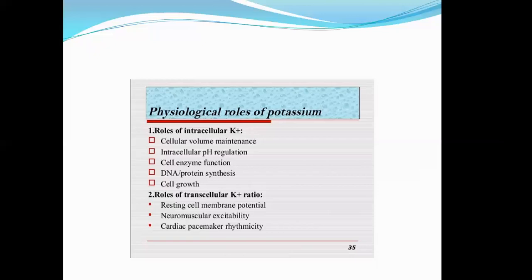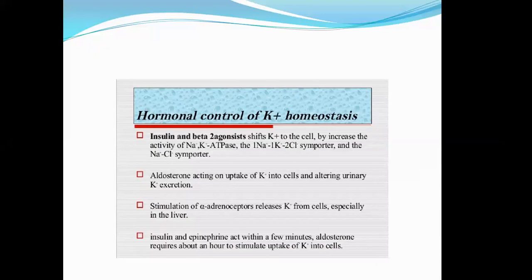Now these are the things which control the potassium homeostasis. These are the things which balance the potassium level in the body. Okay, insulin, beta 2 agonist, aldosterone, epinephrine. You people should know it if you want to be a good physician in your future.